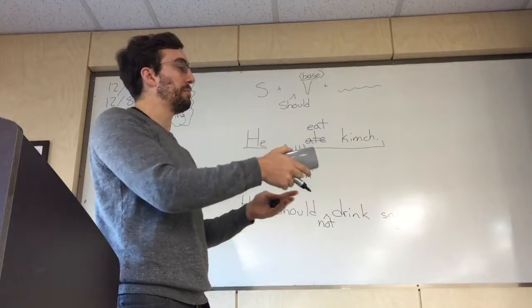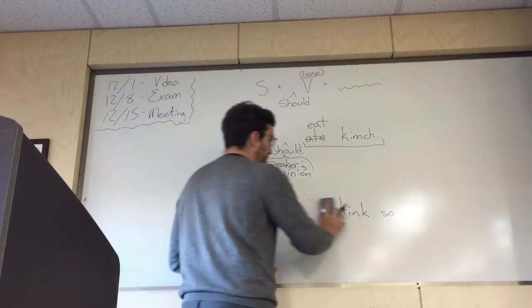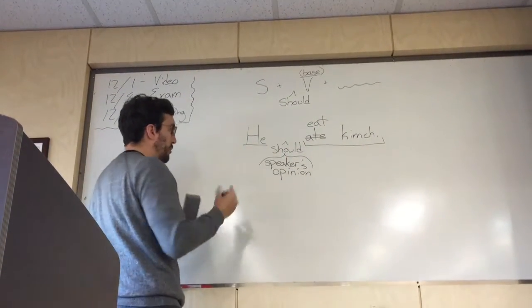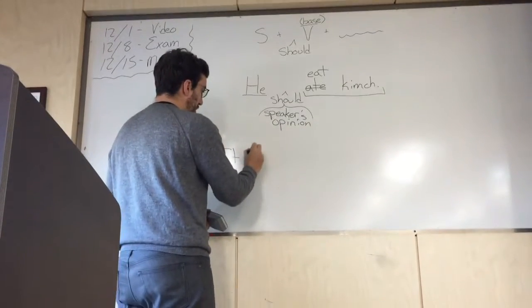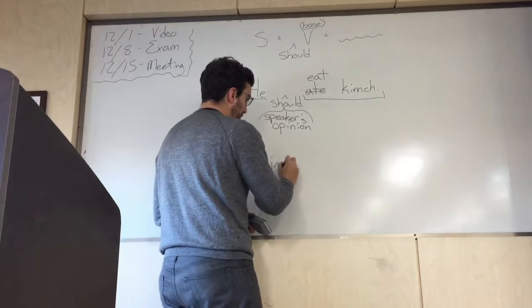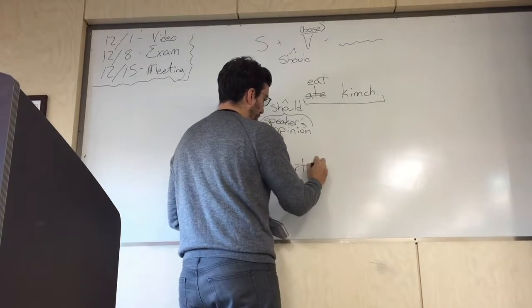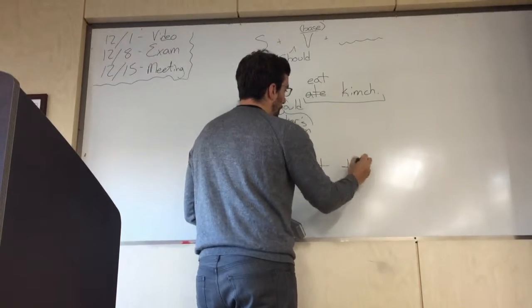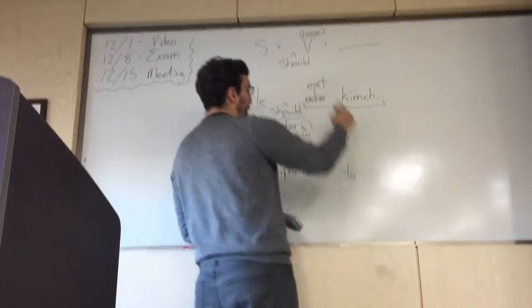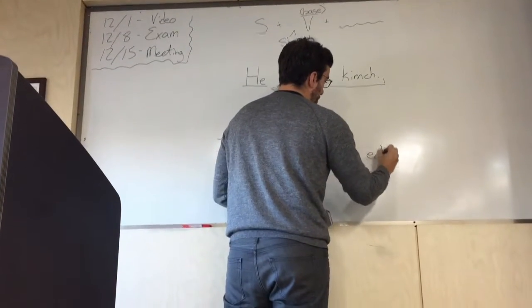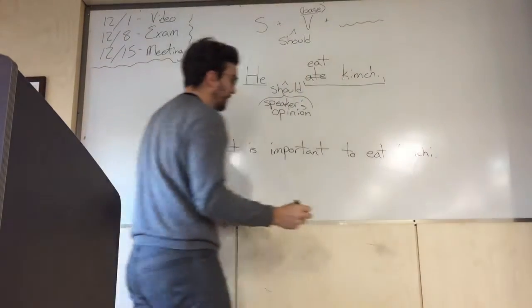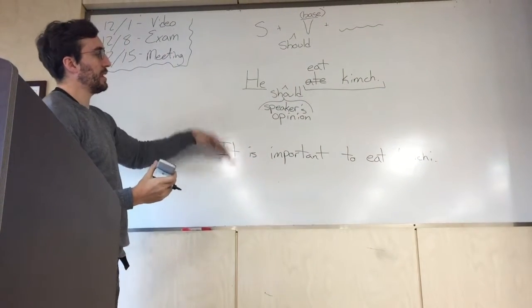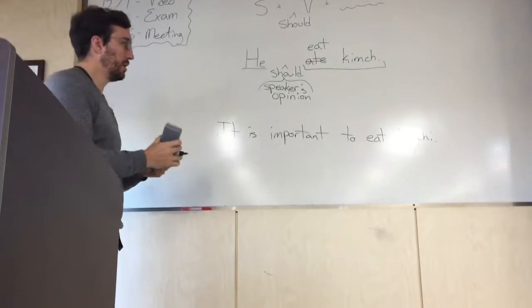When we use "it is important to," things change a little bit. So the grammar is still very easy. We just put the phrase "it is important to," and then again we're going to have our base verb. Just going to say "eat kimchi." And we can have the same information. But these two sentences have different meanings.